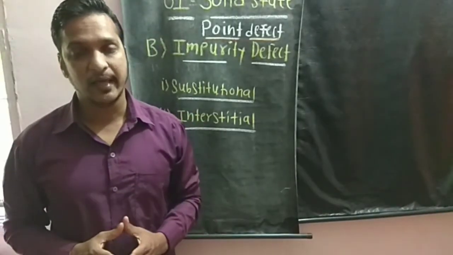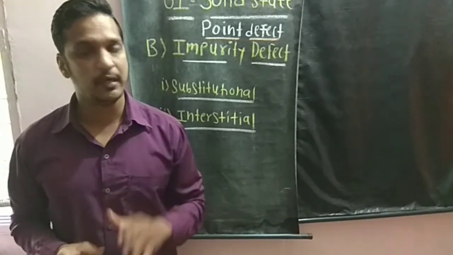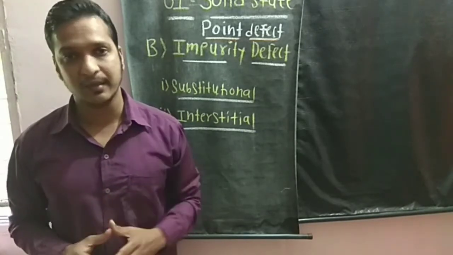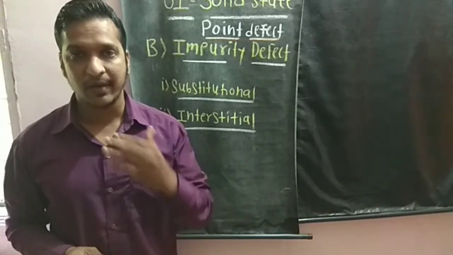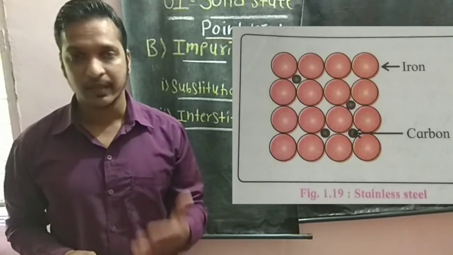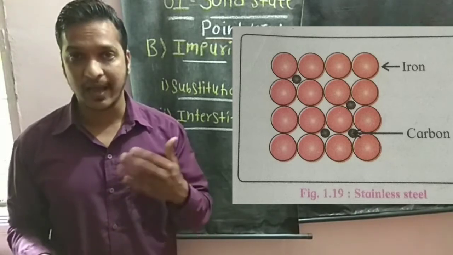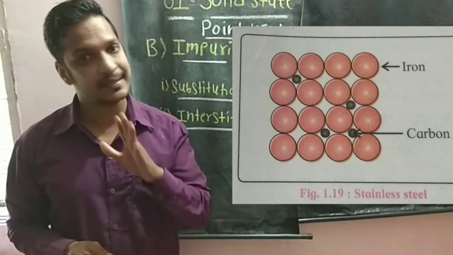Now we have the second kind of impurity defect, which is interstitial impurity defect. In case of interstitial impurity defect, the impurity atoms occupy interstitial places in the crystal structure of the substance. For example, stainless steel. Stainless steel is an alloy of iron atoms and carbon atoms, where iron atoms are regular atoms, host atoms, and carbon atoms act as impurity atoms.